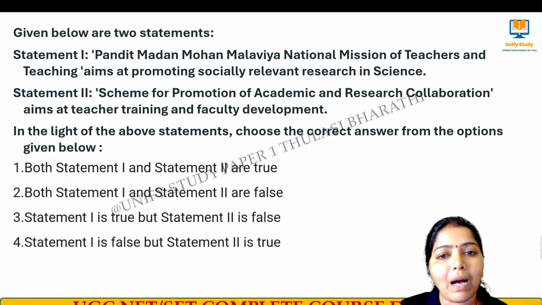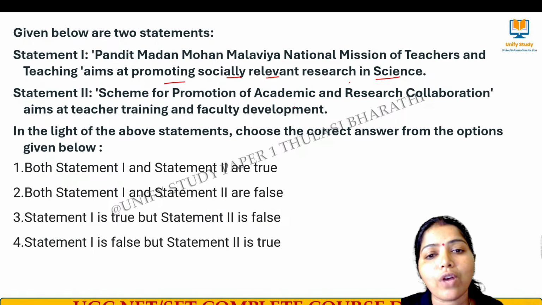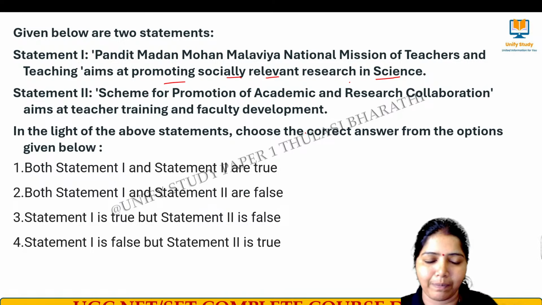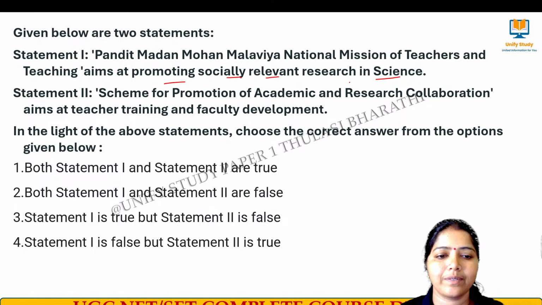Pandit Madan Mohan Malviya National Mission for Teachers and Teaching aims at promoting socially relevant research in science. Scheme for promotion of academic and research collaboration aims at teacher training and faculty development. Give me the options.